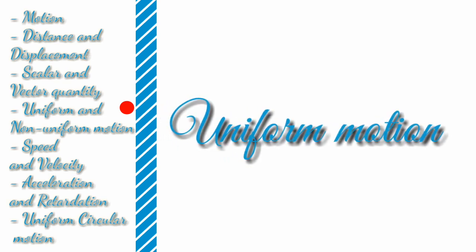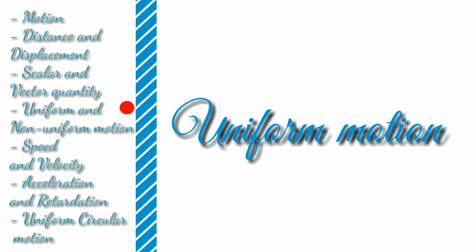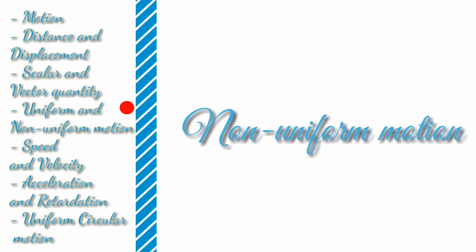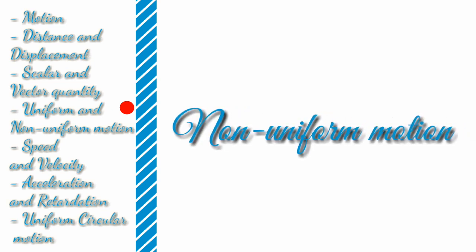Now let's come to uniform and non-uniform motion. First we will study uniform motion. So what is uniform motion? A body has a uniform motion if it travels equal distances in equal intervals of time, no matter how small these time intervals may be. And a body has a non-uniform motion if it travels unequal distances in equal intervals of time.